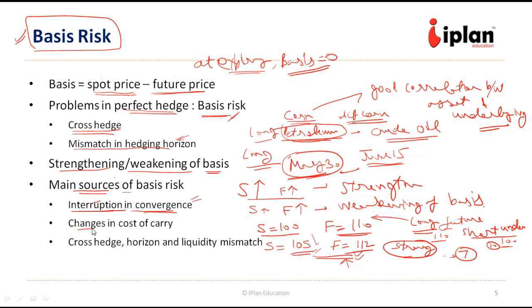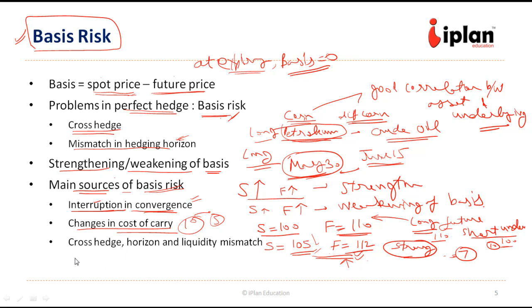Then there could be changes in the cost of carry. Suppose at the time of getting into the contract the cost of carry was 10, suppose it decreases to 5, then the relationship between spot and future changes. As a result, the basis could also change.